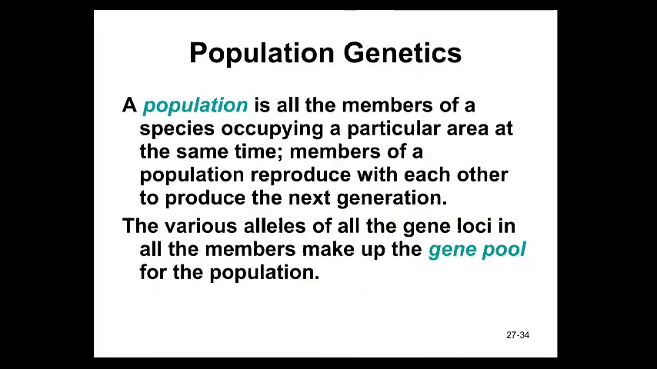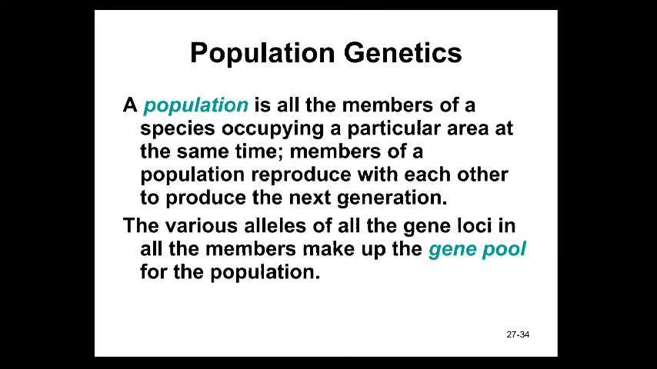Population genetics means all the members of a species occupying a particular area at the same time. Members of a population reproduce with each other to produce the next generation. The various alleles of all the gene loci in all members make up the gene pool for the population.